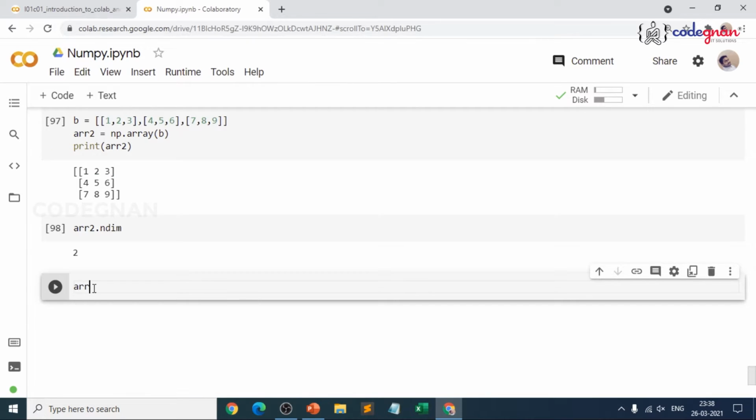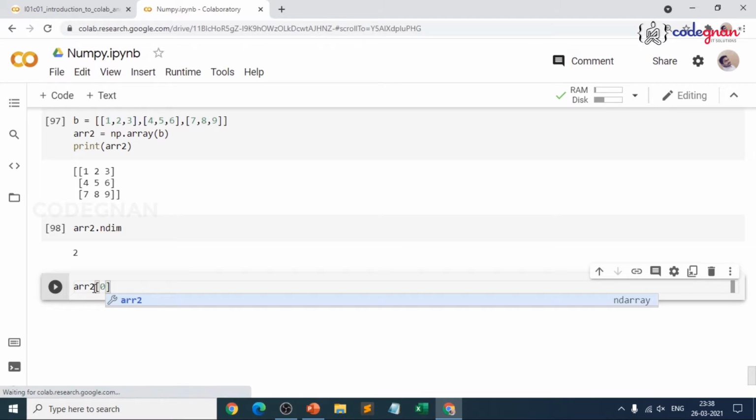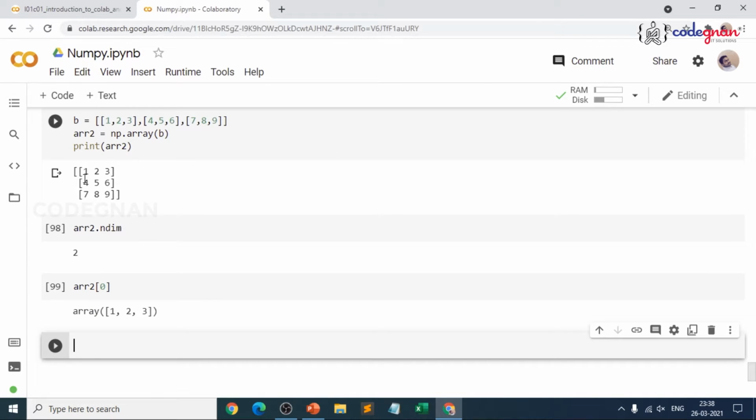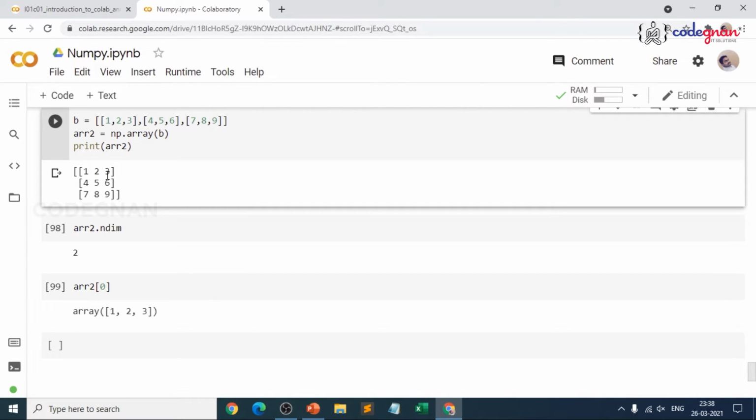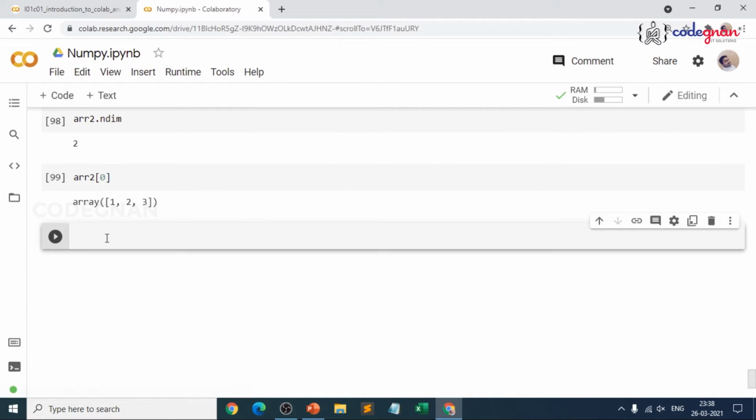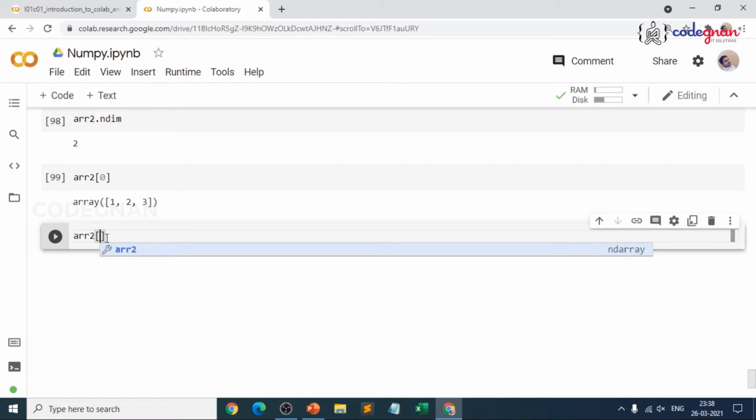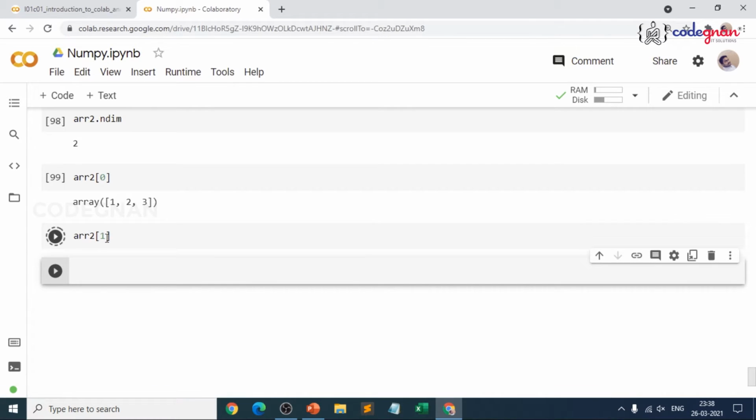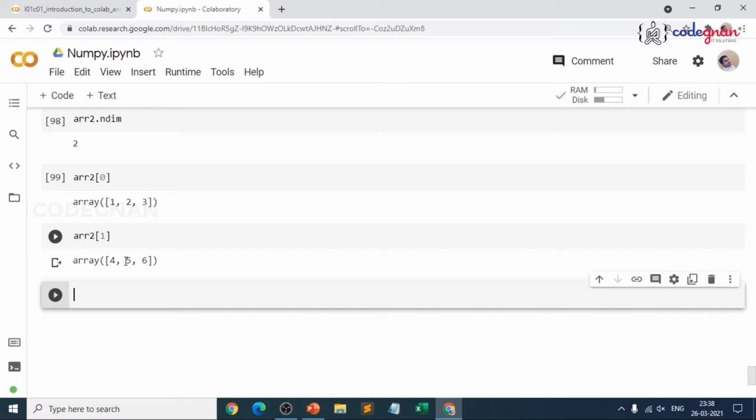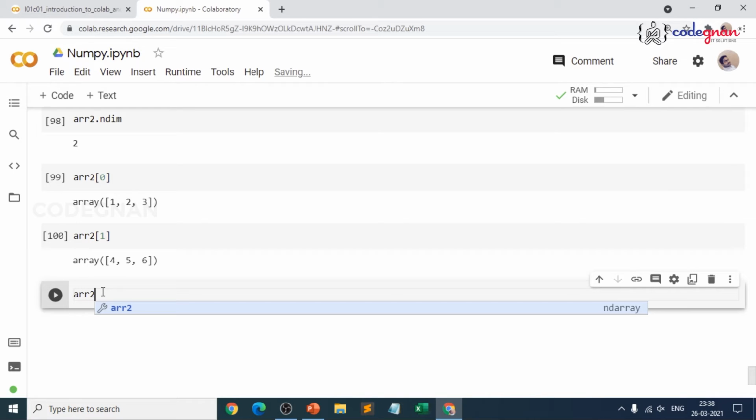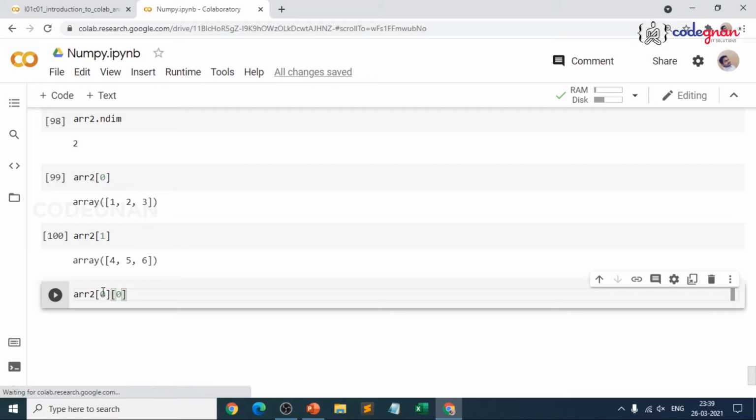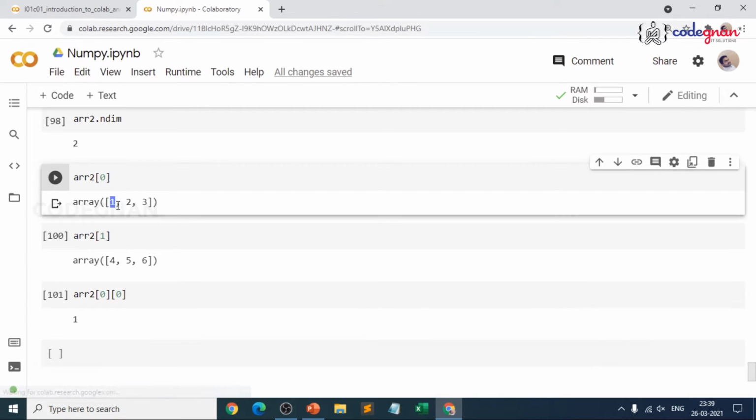That means if you give arr2[0], that will throw you the first row elements. What are they? 1, 2, 3. If you want to specifically target, if you give arr2[1] like this, it will give you the second row. But if you want to get only specific elements, that means in the first row, the first element, go in the concept of sub-indexing, the same way: you give [0][0]. That will throw you the first element, which is 1.